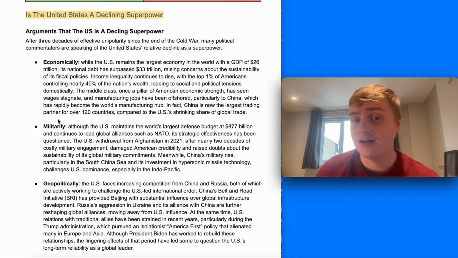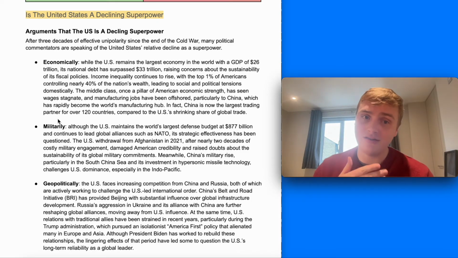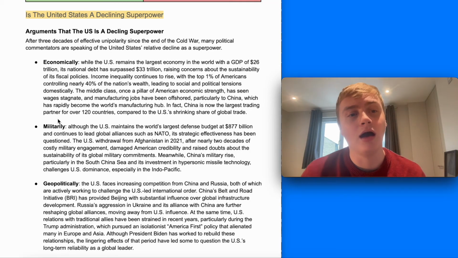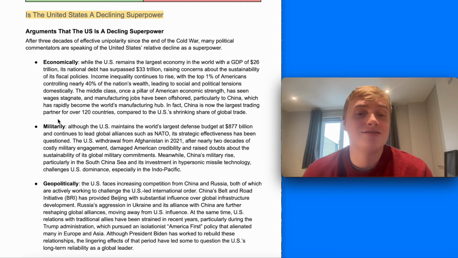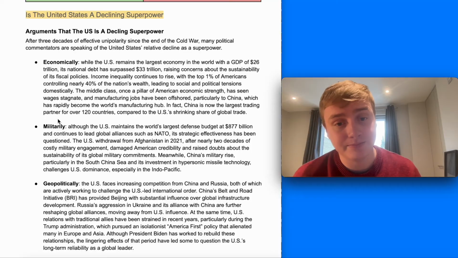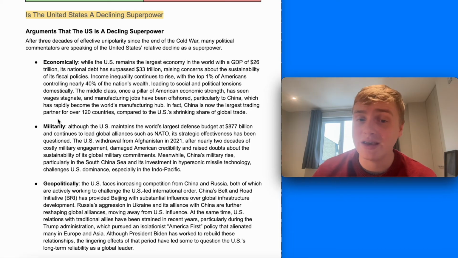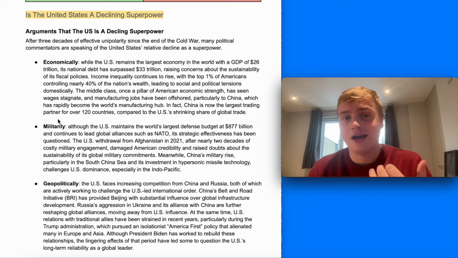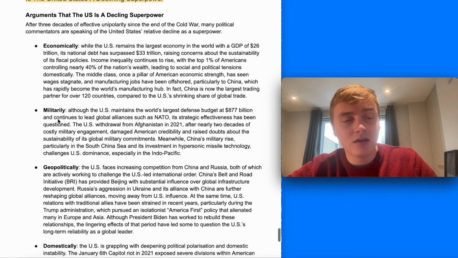This is the argument that it remains the largest economy in the world, but it has a very high national debt, which raises concerns about the sustainability of its continued spending. Income inequality continues to rise in the United States. Wages are stagnating for the middle class, and manufacturing jobs are being offshored. And it's lost that manufacturing dominance to China in particular, which is now the largest trading partner of over 120 countries compared to the US's shrinking share of global trade. So the US is still very strong economically, but it's declining somewhat. It's growing in its inequality, as it's always done, to be fair, and China's taking over as a manufacturing giant, and that's limited its overall influence in the global economy.